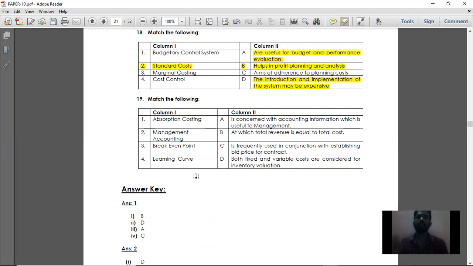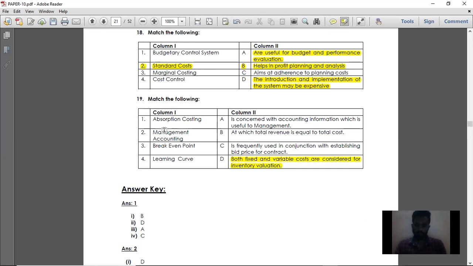Absorption costing is nothing but total cost being absorbed over the total inventory. So option D is the right answer. That is, both fixed and variable cost put together is the total cost. So both fixed cost and variable cost are considered for inventory valuation. That is, when you are calculating opening stock or closing stock under absorption costing, both fixed cost and variable cost will be taken into account.